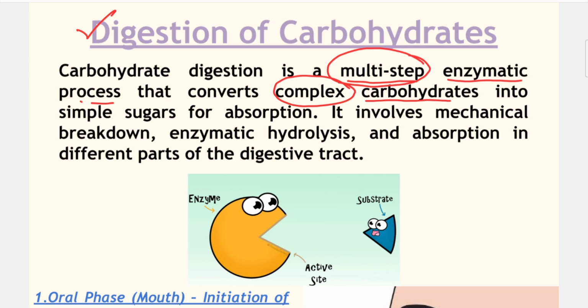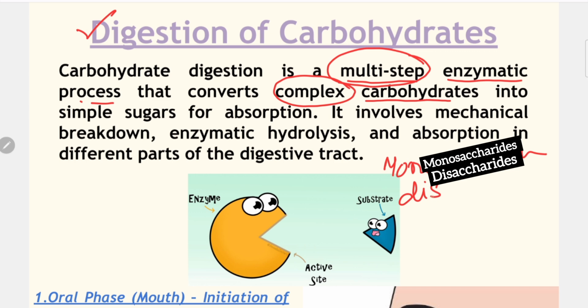We can classify carbohydrates as per the presence of their sugar molecules. If one sugar molecule is present, then it's monosaccharide. If two, then disaccharide. And if three or more than two, then it will be called polysaccharide.